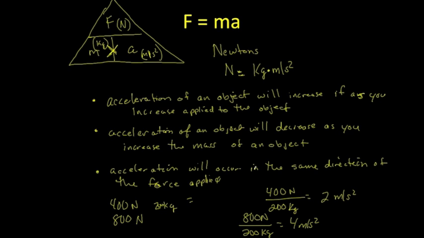Okay? If you kept the force the same, and instead of 800 newtons, you kept it at 400 newtons and doubled the mass, so you made it 400 kilograms, you would have 400 newtons divided by 400 kilograms. You would have 1 meter per second squared. So you would halve the acceleration if you double the mass. Here, you double the acceleration because you doubled the force. Okay? And in both cases, the acceleration of the shopping cart is moving in the direction that you push it.